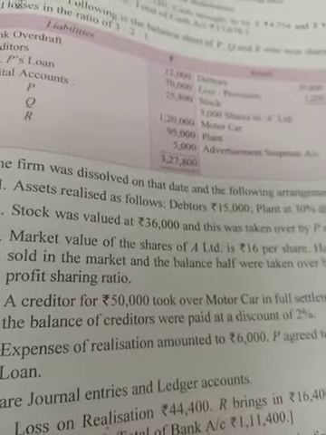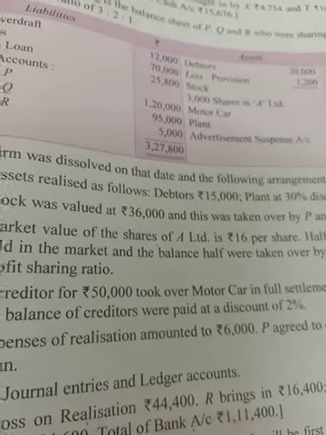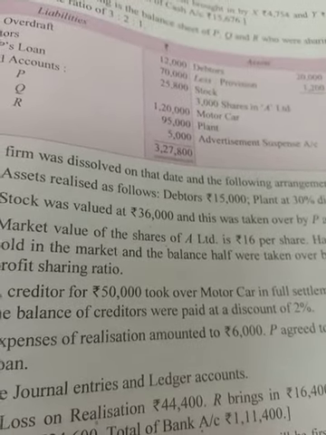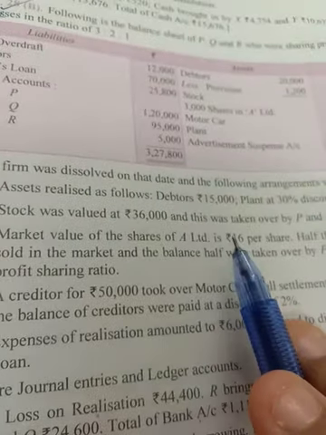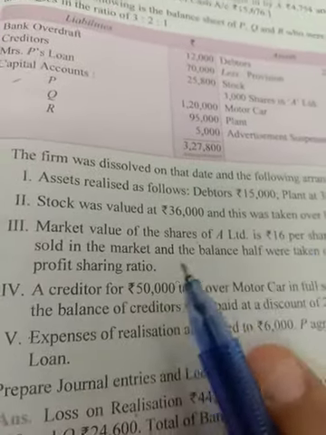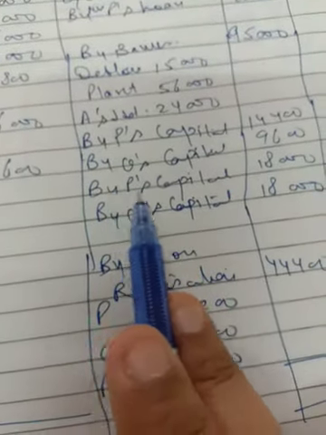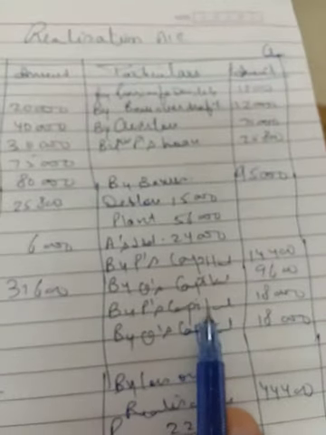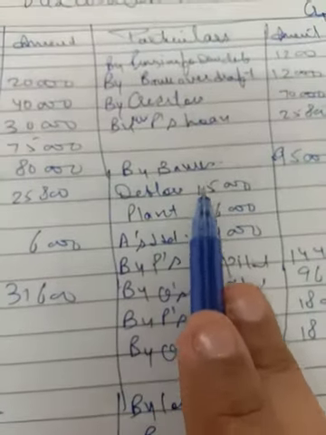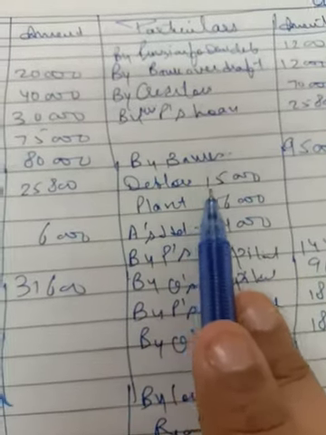If any asset is taken over by a partner, then that is to be shown in the realization account, definitely with by P's capital account and by Q's capital account, and that is to be 18,000 each with P and Q. And you have to show it in this way: by P's capital account 18,000, by Q's capital account 18,000 in the realization account credit side. And then this is the value of debtors, that is 15,000, and plant 56,000. That has been realized till now.